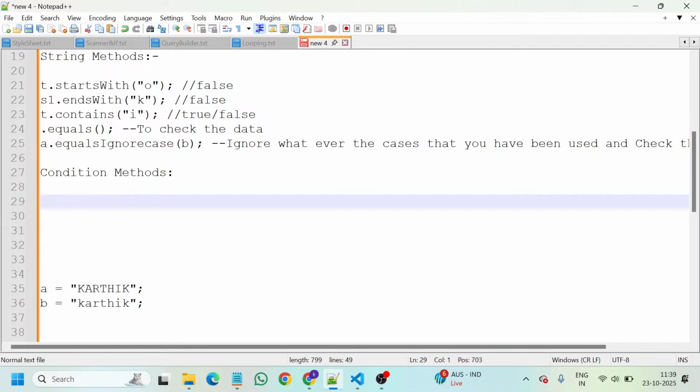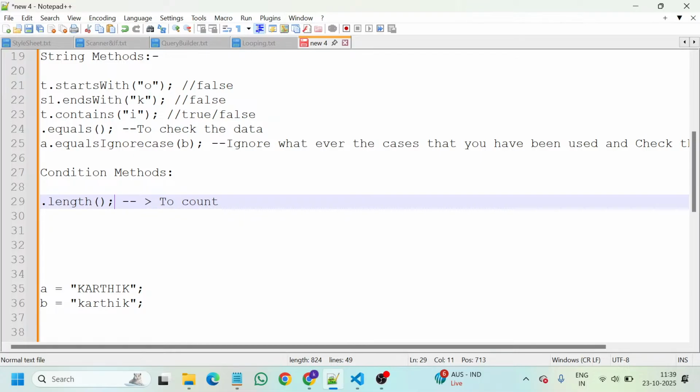When coming to the first one, dot length is used to count, t dot length. For every method you need to include parentheses, brackets open and close, and a semicolon. So don't ignore those things. So dot length, parentheses, brackets open and close, and semicolon. If I forget also, please try to include these two things at the end.